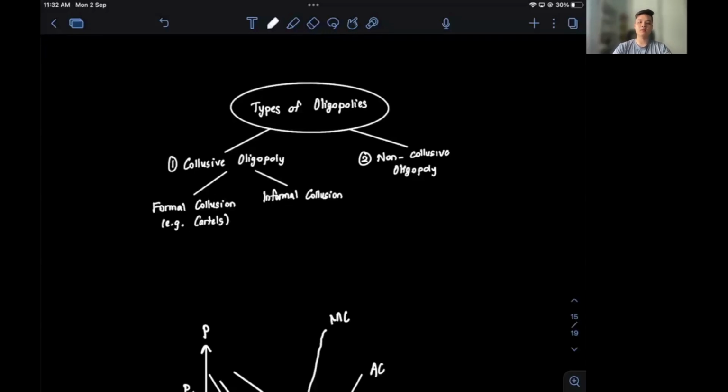And before closing this video on oligopolies, I wanted to talk about the concentration ratio. So concentration ratio measures the market concentration by indicating the percentage of output produced by the largest firms in an industry. So for example, if we say that a three-firm concentration ratio of an industry is 78%, this means that the three largest firms in that one industry produce 78% of the industry's total output.